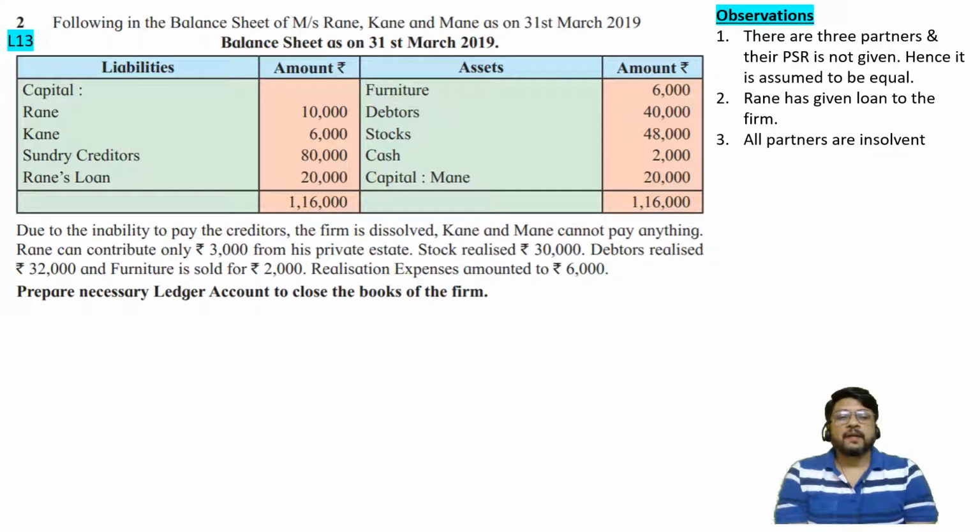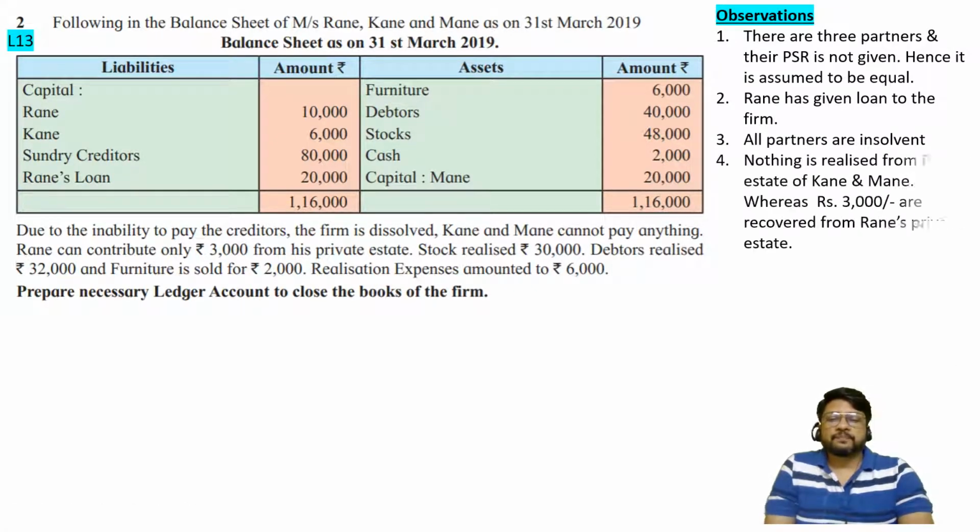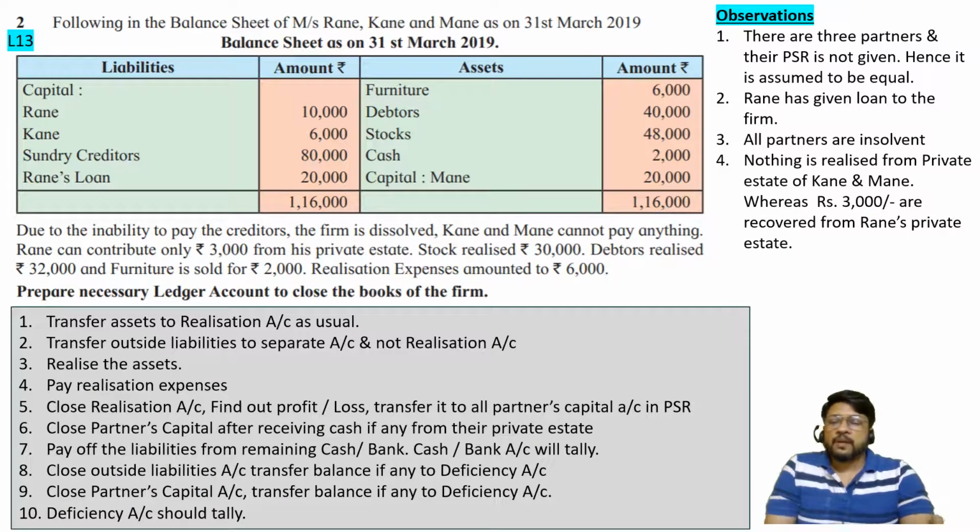Okay, and then all partners are insolvent. Kane and Mane could not bring anything, and Mr. Rane could contribute only rupees 3,000 from his private estate. So this problem is basically of all partners being insolvent. Nothing is realized from the private estate of Kane and Mane, whereas 3,000 are recovered from the estate of Rane. If all partners are insolvent, then we have seen what are the steps to be considered.